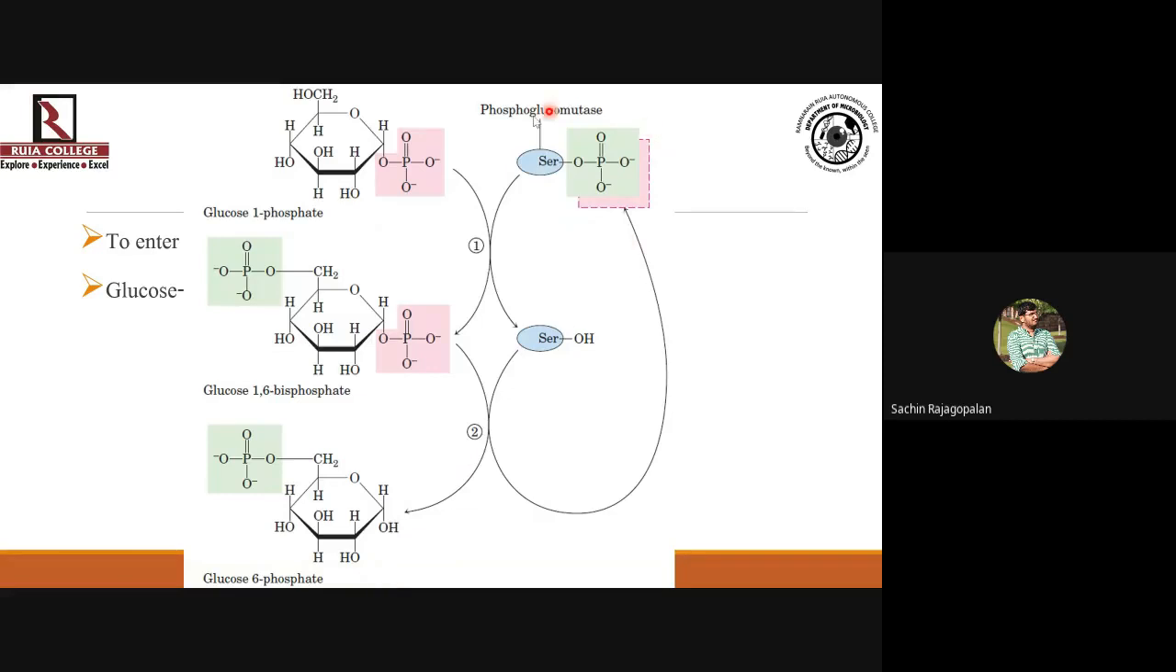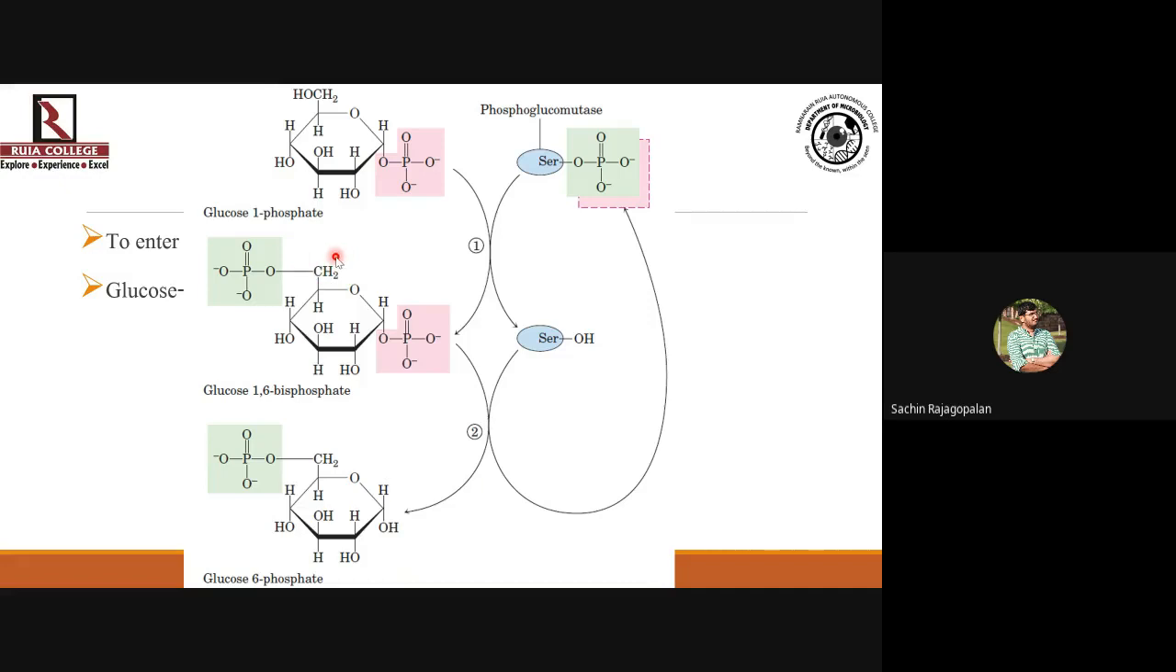So you can see here the serine residue in the enzyme phosphoglucomutase is having a phosphate group attached to it. This is your glucose 1-phosphate, wherein on the first carbon you have a phosphate. Okay. So now the first task that you're going to do is, ये जो एंजाइम है, जो फॉस्फेट ग्रुप एंजाइम के पास है, वो फॉस्फेट ग्रुप को हम 6th कार्बन ऑफ ग्लूकोज पर अटैच कर देंगे,